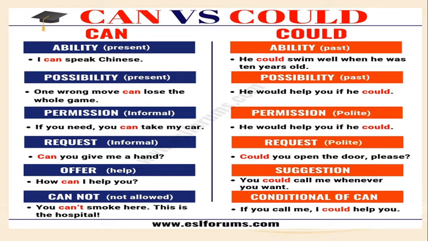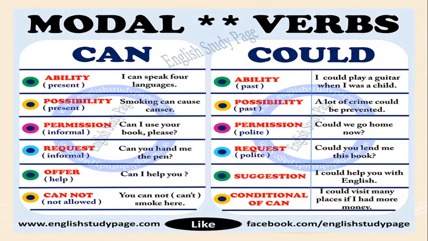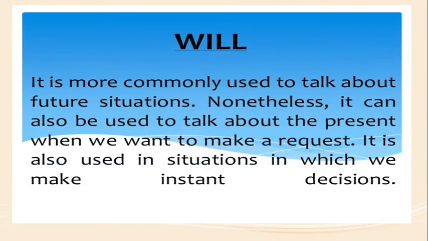So here we use could for the conditional form of can. So we use could in the conditional clauses. That is the if clause. If you call me, I could help you. And when you know this differentiation between can and could clearly, you can speak and write properly using these modals, can and could. Next modal auxiliary, will.